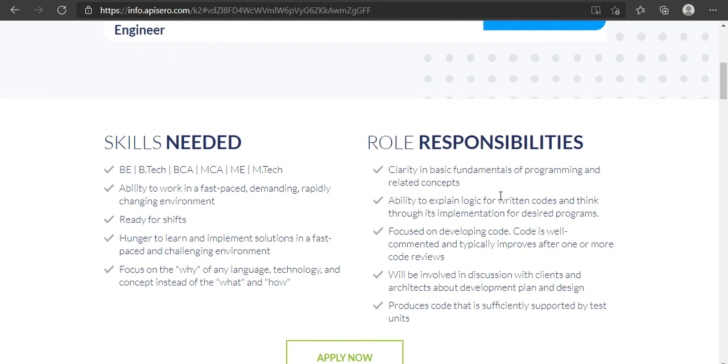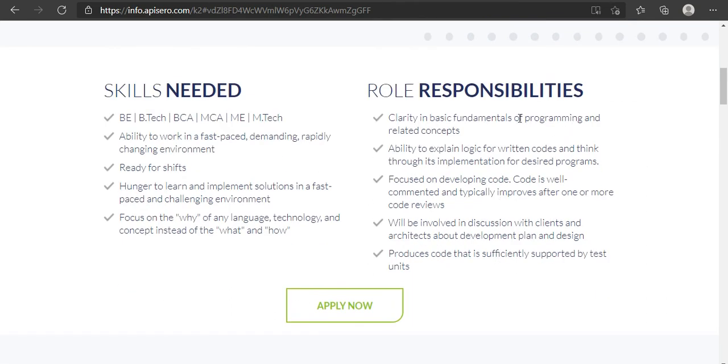Roles and responsibilities: clarity in basic fundamentals of programming and related concepts. That means you should know programming languages and their basics. Ability to explain logic for written codes. You should have the knowledge of the logic for the codes that you have written.